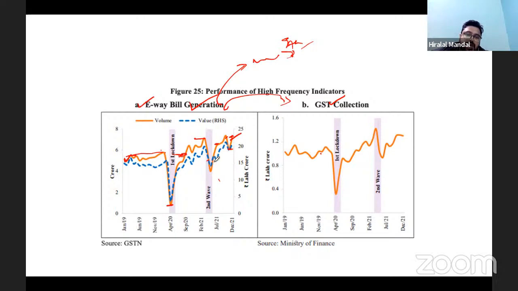What it suggests is that more commodities were used. So volume and value both were going up. Okay, so more usage of the goods resulted in the GST collection. So that's how it is related.